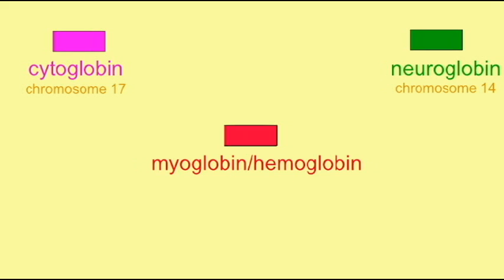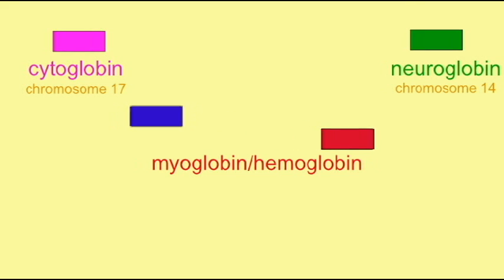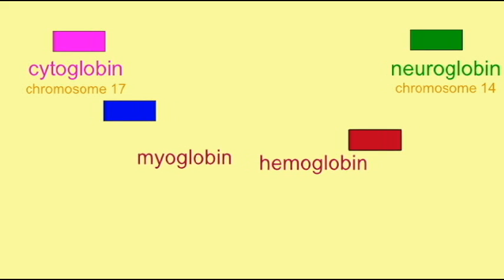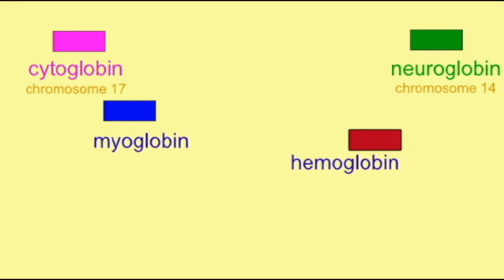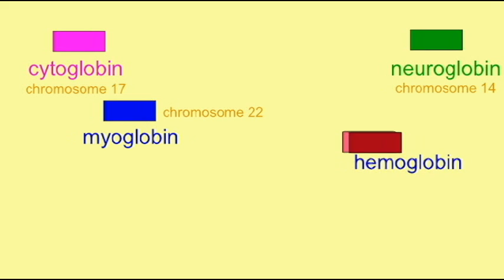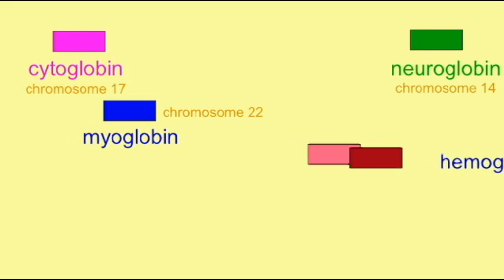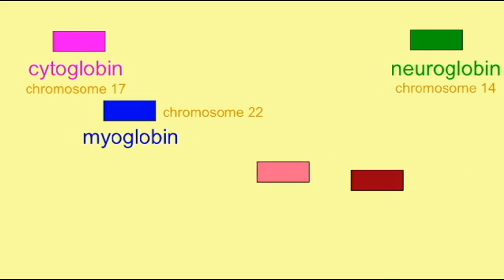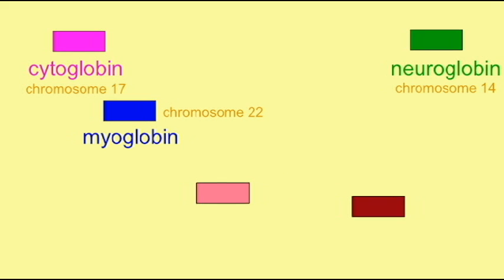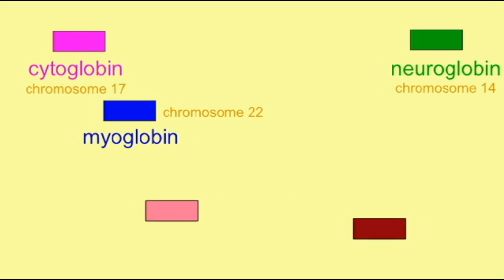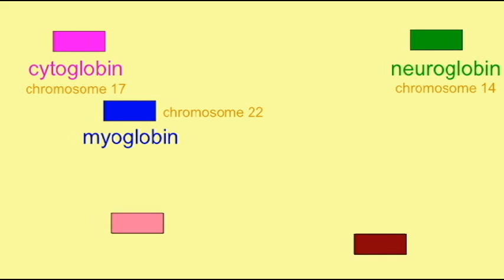Prior to the evolution of the jawed vertebrates, this final globin had been duplicated, and one copy will ultimately become the myoglobin, located on human chromosome 22, which is expressed in muscle, and hemoglobin. This early hemoglobin gene was subsequently duplicated to form the alpha hemoglobin ancestor and the beta hemoglobin ancestor.